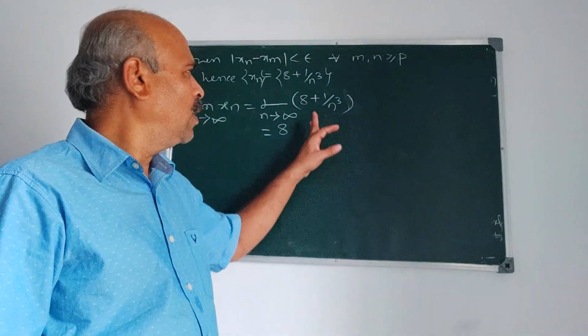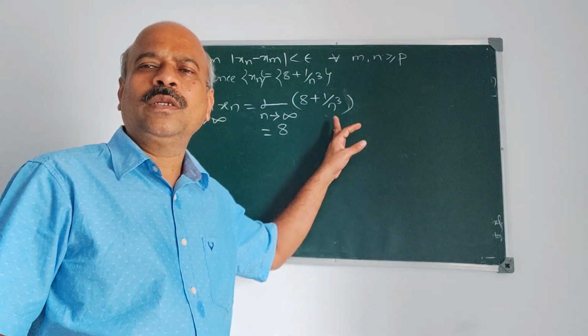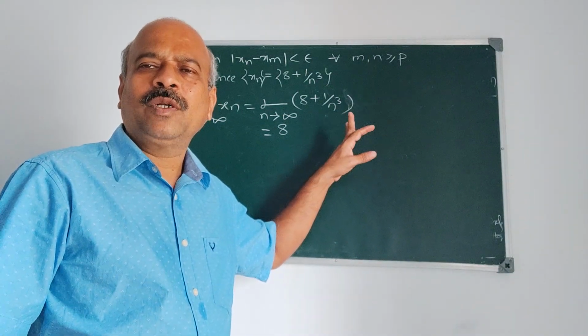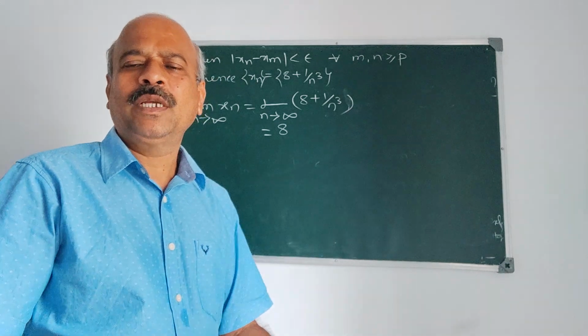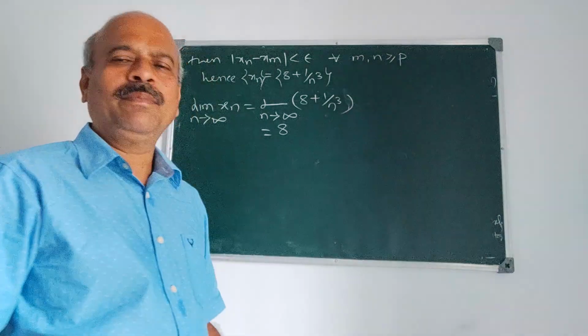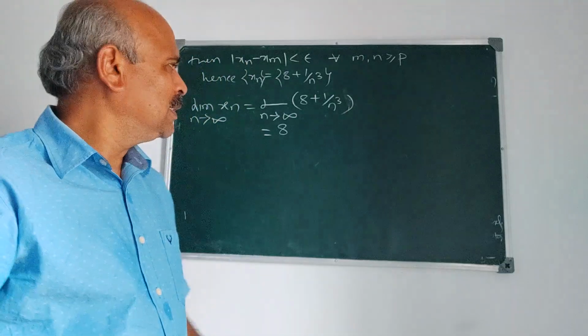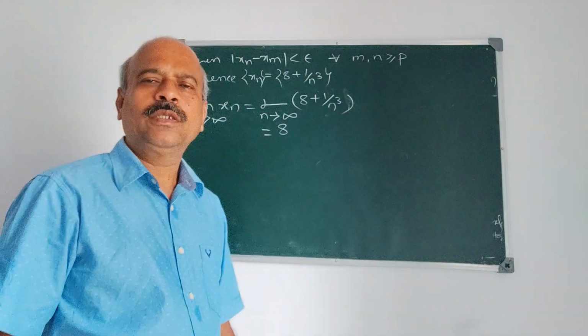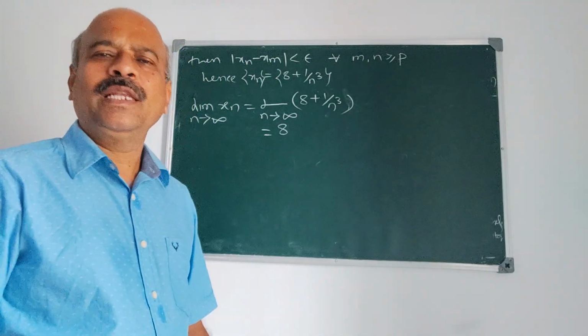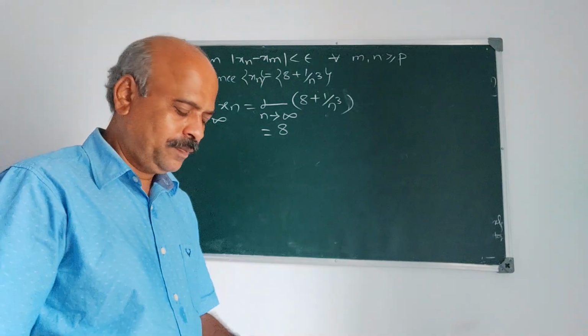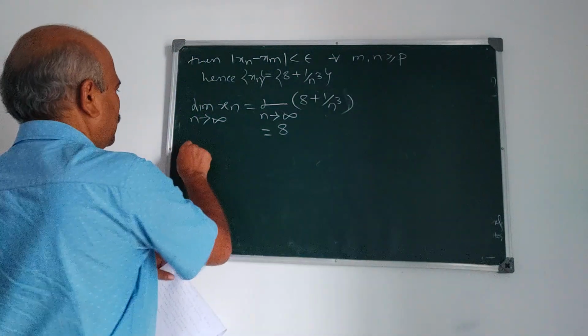I think all of you followed this solution. From an examination point of view, see, this problem is important. Types of examples are important. What are the types of example? Prove that the sequences are Cauchy sequences, and sometimes find the limit also. Find the limit. Next is prove that